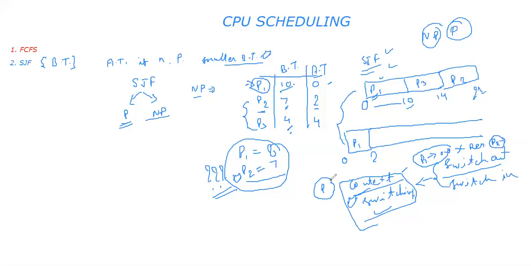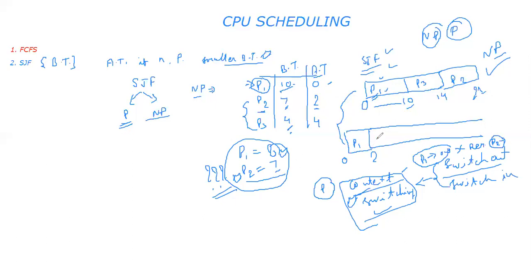We picked this in our previous lecture, and in this lecture, this particular diagram is for the non-preemptive version. That is non-preemptive: once you have picked one process, you need to complete that process. Now here we were discussing preemption. After 2 units of time, P2 has knocked the door, and since P2 arrived, immediately a comparative analysis has been performed and the system has identified that P2 has the smaller burst time.